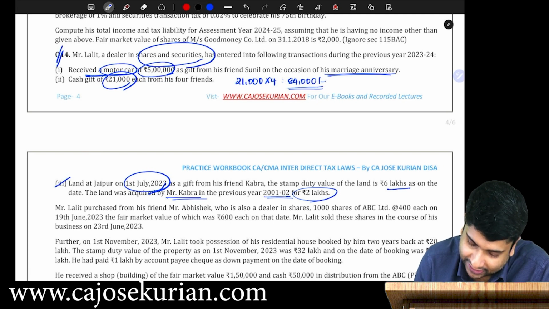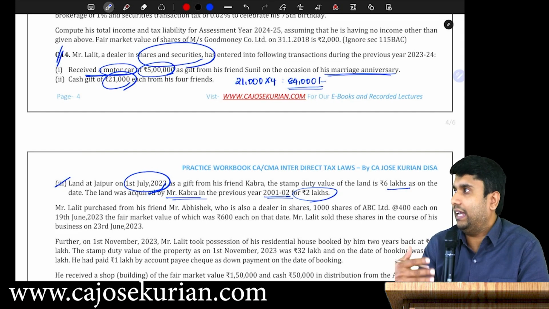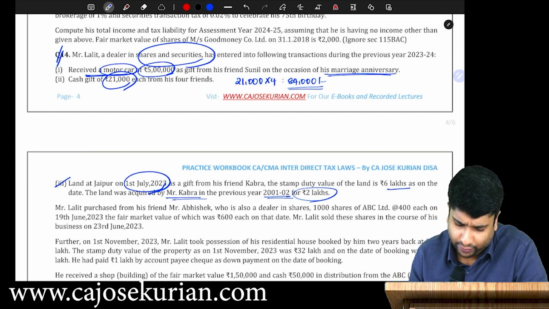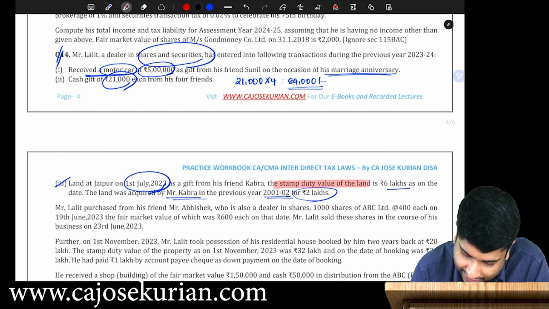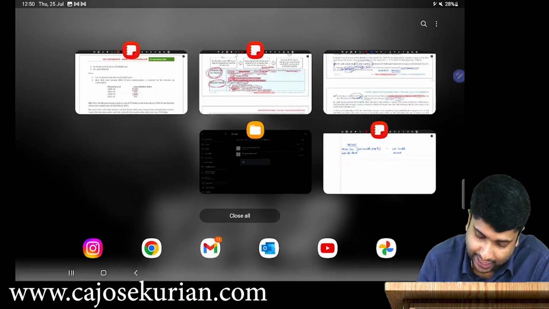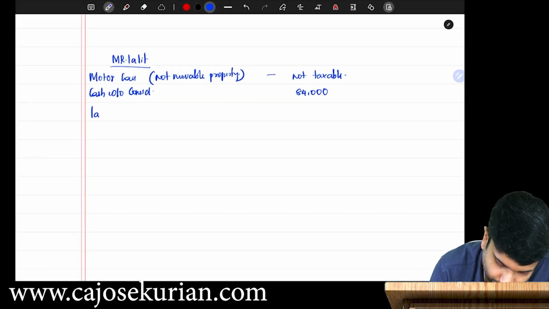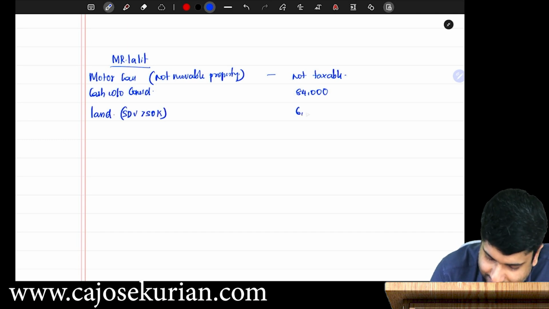It is actually a gift from his friend. So you tell me whether it is taxable or exception. Taxable only. What is the stamp duty value of the land? Stamp duty value of that particular land is 6 lakhs. So we can write land, SDV more than 50k, so fully taxable. So the value is 6 lakhs.